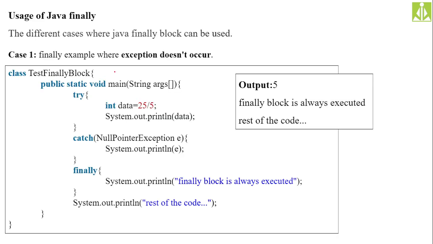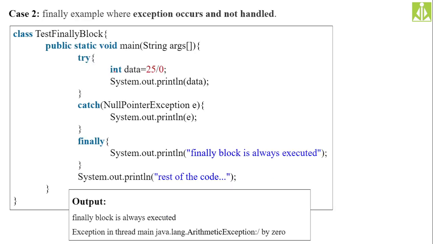This is the simple example where we use this finally block and how it will get executed. In my program, I'm not generating any exception. First, I will show you by generating the exception, and then by not generating the exception, and I will show you how this finally block gets executed in both cases. Here we are generating the exception, but we are not handling that exception because we have given the catch block with a different exception class.